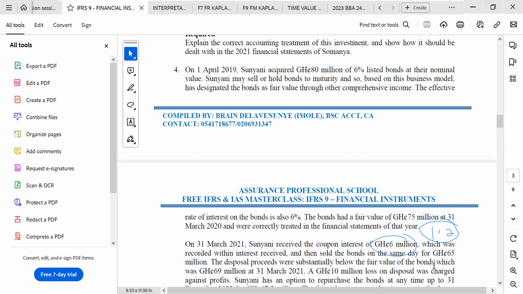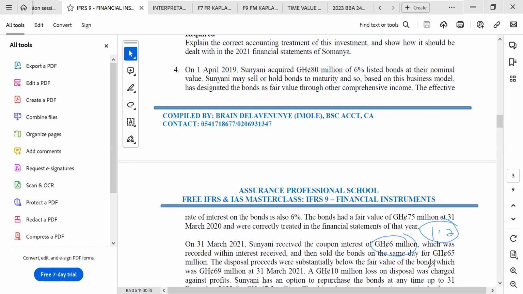So for us not to be in a rush, we first have to fair value the instruments before we do the selling. By the end of the day, you are going to get the same loss. The effect will still be the same. So let's fair value it first before we move on.